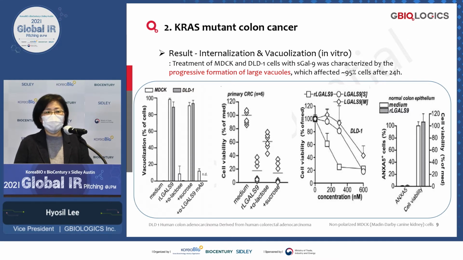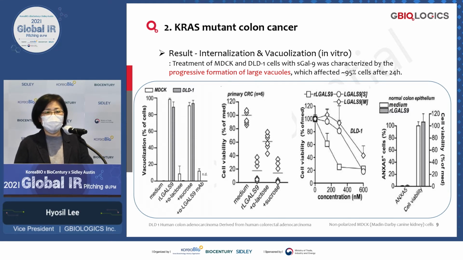They also showed that this galectin-9 activity was due to the lectin-binding site, because when you add lectin to this galectin-9, the anti-cancer activity was suppressed.